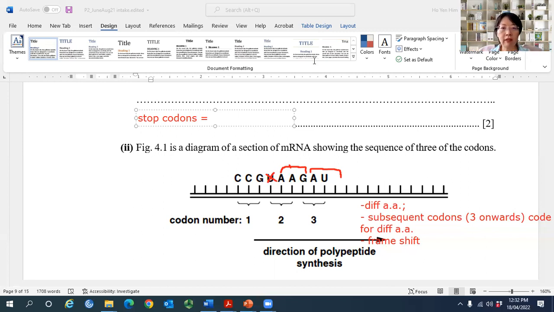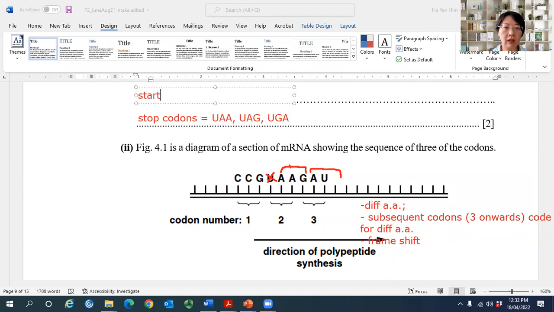UAG, yes. Got 3. UAA, correct. One more. UGA. Okay, so the stop codons are UAA, UAG, and UGA. What is the start codon? The start codon is AUG, which codes for methionine, isn't it?